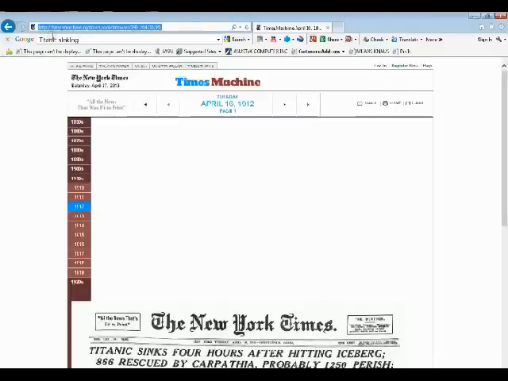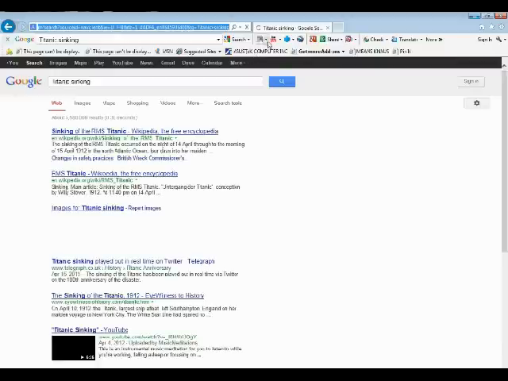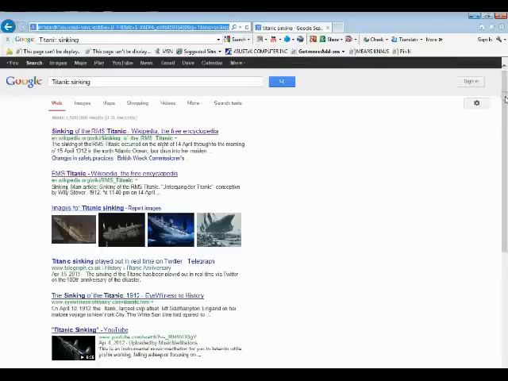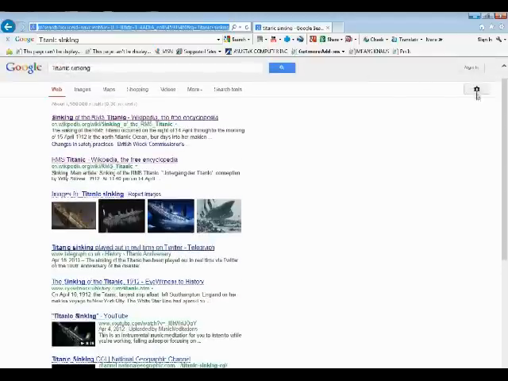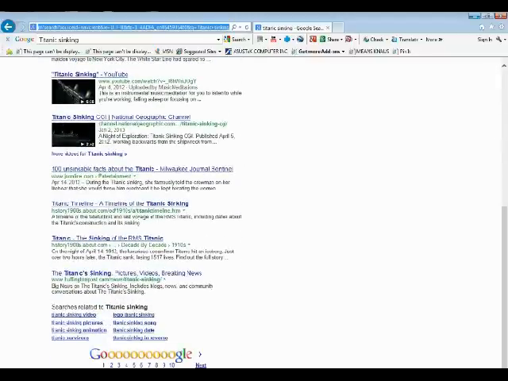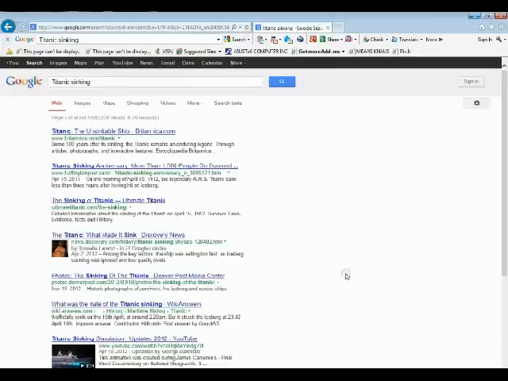Again, when you are going to Google, let's just Google this, back to Google, I'm just going to do search. When you are doing your research, please make sure that you are not using Wikipedia. Wikipedia is not a good source because anybody can change the information. But if you want to go back to just simply Googling the Titanic sinking, there are a few things that you can look for. .coms are not good to use. Again, anybody can create a .com. But let's see if we can find a better reliable source.